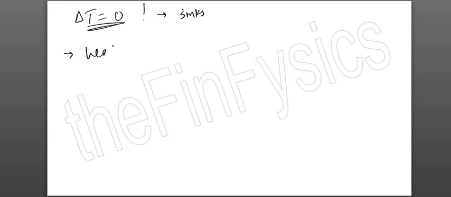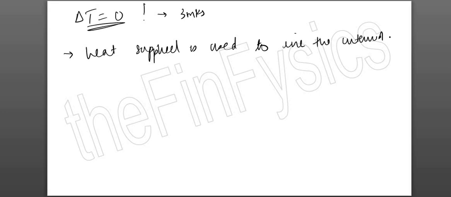So the heat energy supplied is used to separate, or rather increase, the intermolecular distance, or rather separate the molecule, जिसको आप ऐसे भी लिख सकते हो. Okay, so heat energy supplied is used to increase the intermolecular distance and break the bonds. ठीक है, so this is for 1 mark.